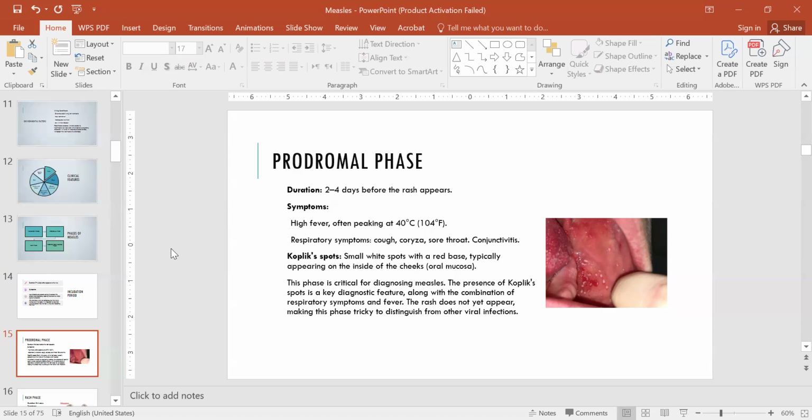The presence of Koplik spots is a key diagnostic feature along with a combination of other symptoms like fever and respiratory symptoms. The rash does not yet appear, making this phase tricky to distinguish from other viral infections.